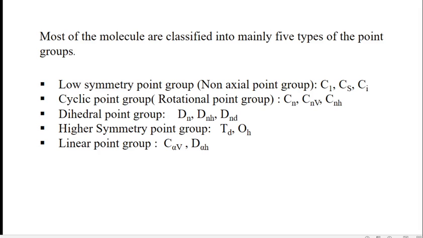Now let us see one by one all the point groups of the molecule. As I said, all the symmetry elements or symmetry operations combined together constitute the point group of the molecule, which is denoted by the Schoenflies symbol. One can identify the symmetry present in a molecule by knowing the point group of the molecule. Now let us see the different point groups of the molecule.